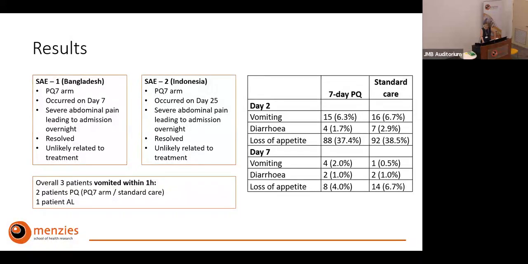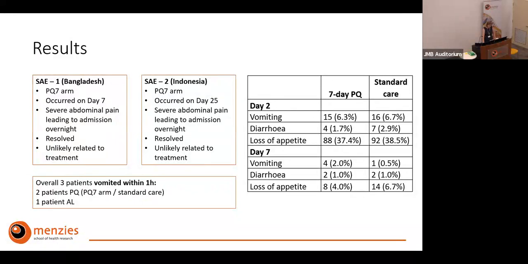And that is in line with other data that just came out of PNG by Brian and Moore, looking at even higher doses of primaquine among children, and again, providing treatment with food really seemed to have negated any of those GI symptoms.